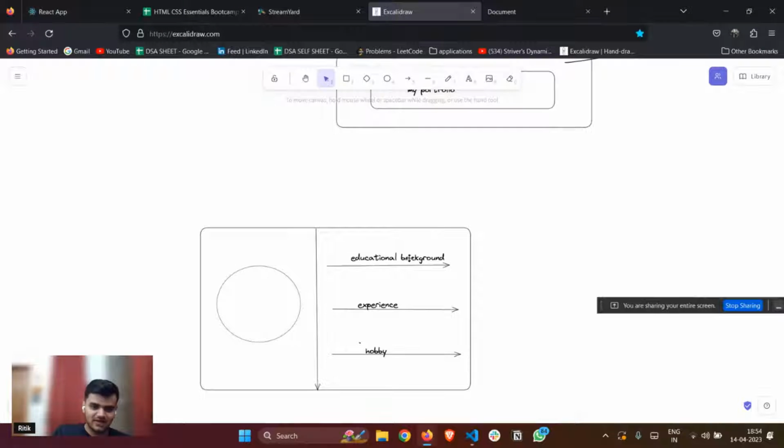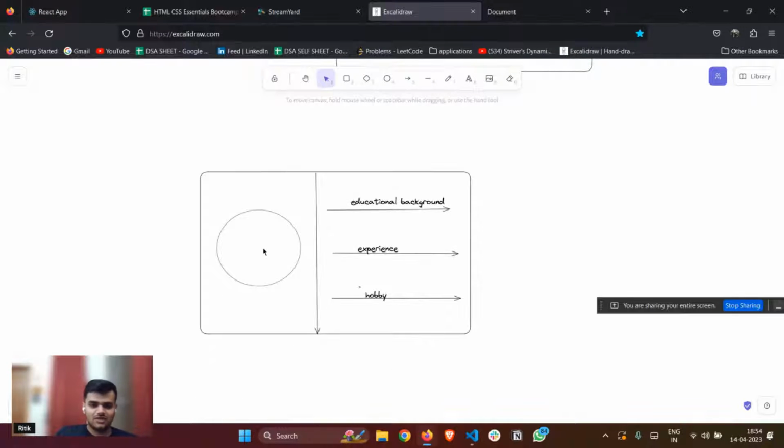This part is different and this part is different, and I want it in a row-wise manner. Those of you who said column, you're wrong. We will be using row here. Why row? Because they have to be aligned side to side, not top to bottom. Not column, Shubham, row, because they're coming side by side, not top to bottom.